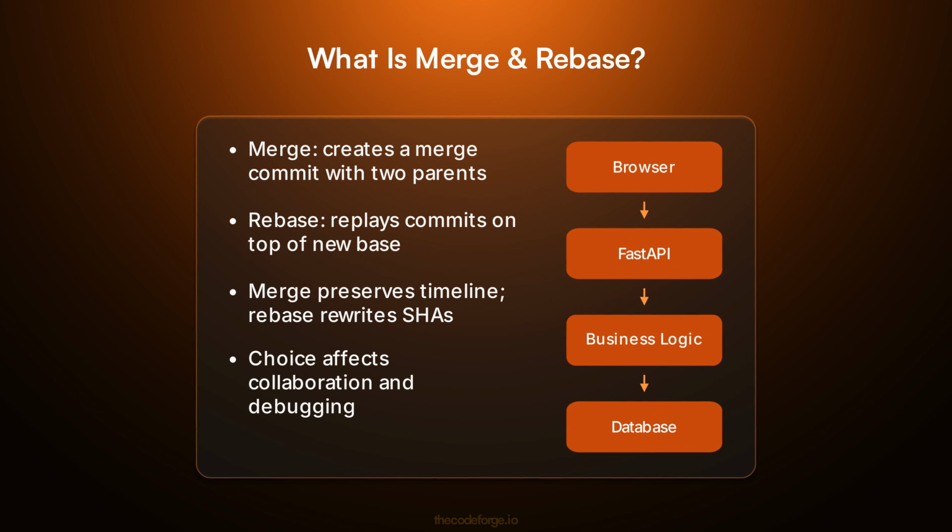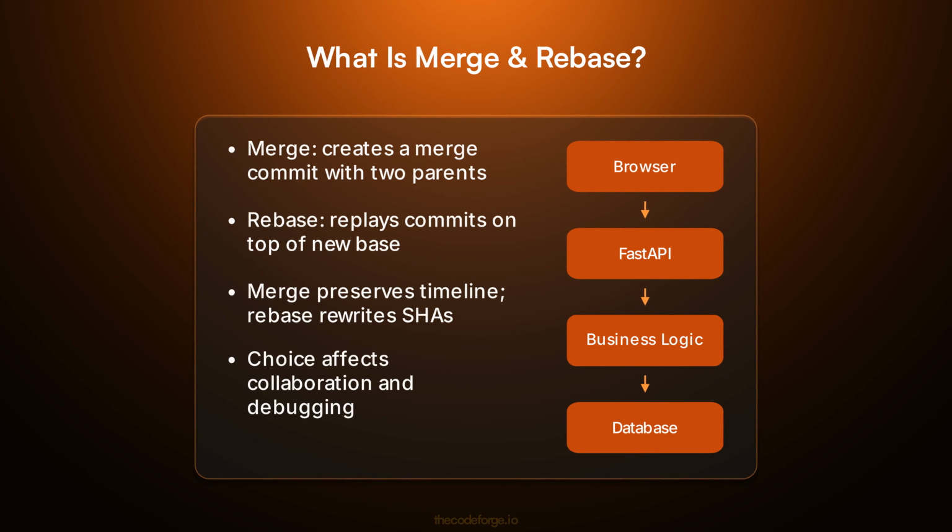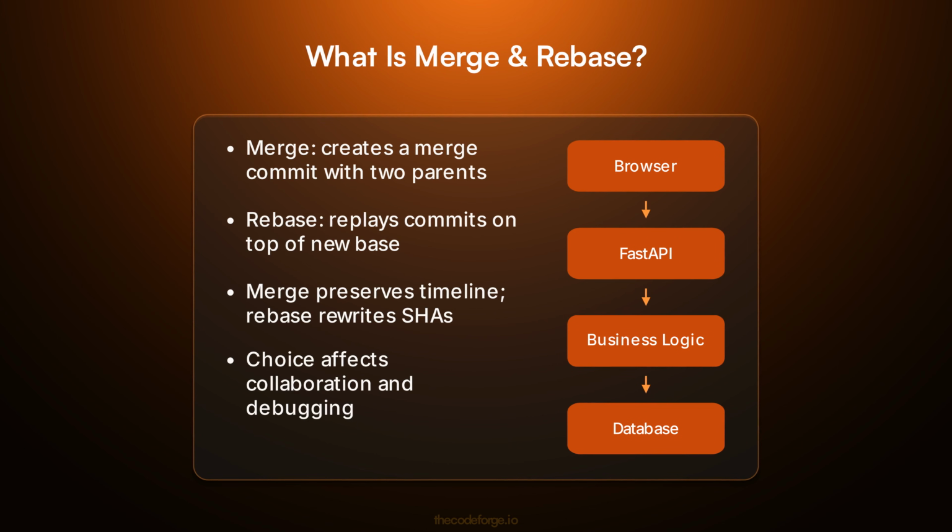Both Git merge and Git rebase integrate changes from one branch into another. Merge creates a merge commit that ties together divergent histories, preserving the exact timeline. Rebase replays your commits on top of the target branch, creating new commits with new hashes. The result is a clean linear history, but at the cost of rewriting shared history.